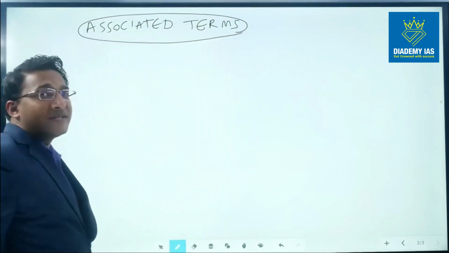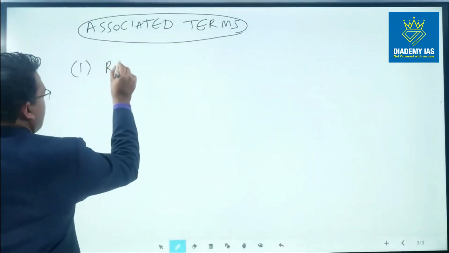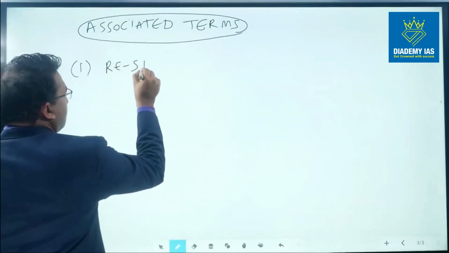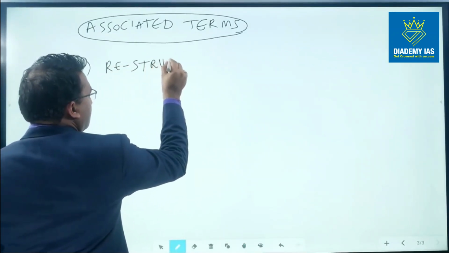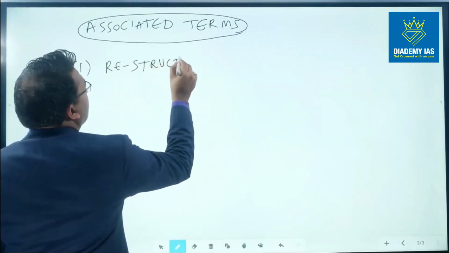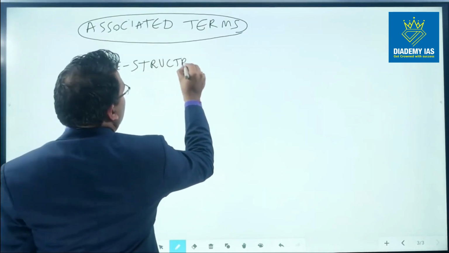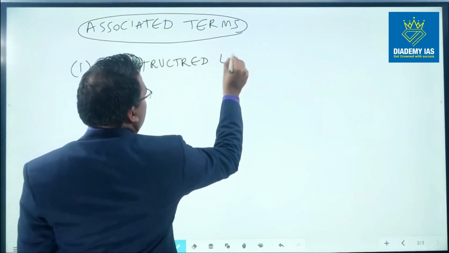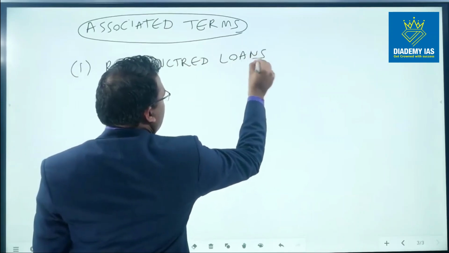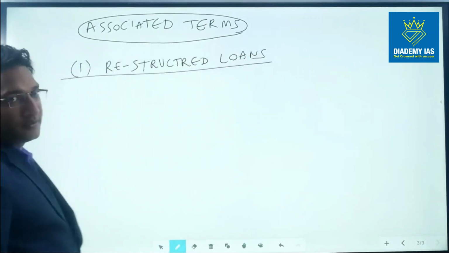So what are the terms associated with the NPA? The first term is restructured loans, right?